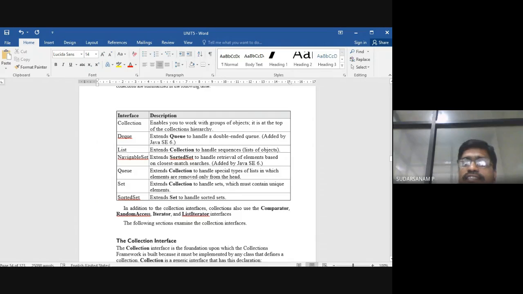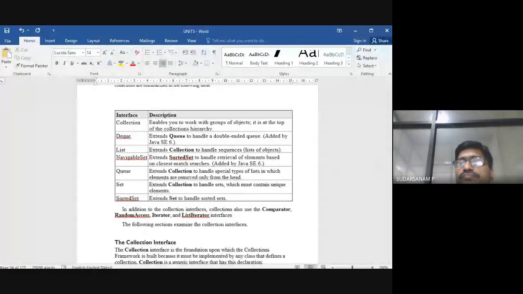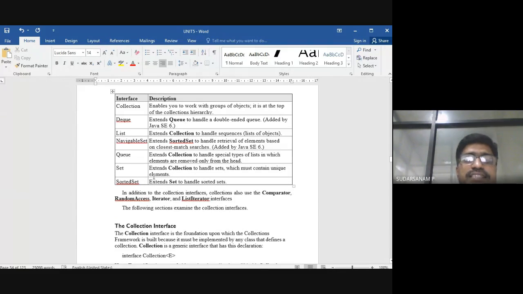Double-ended queue data structures we have already learned. Here, List is nothing but what? It handles sequences, a list of objects. And Queue is nothing but what? It extends Collection to handle a special type of list in which elements are removed only from the head. So first in, first out.